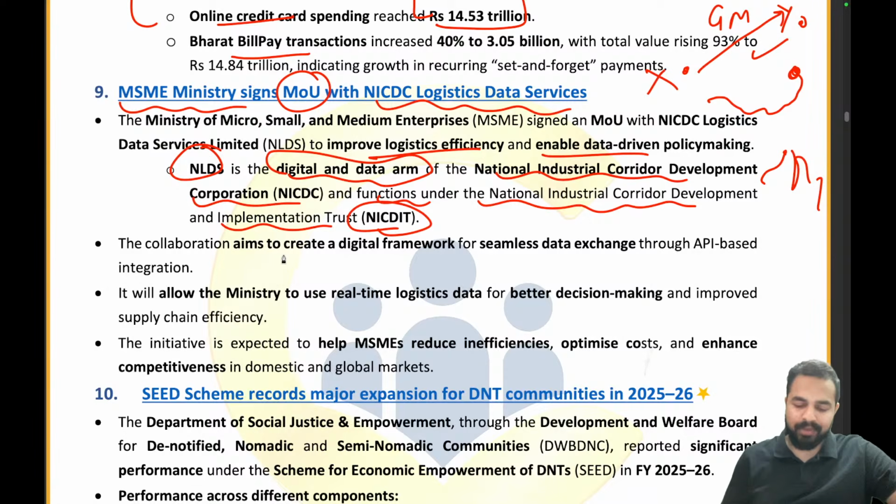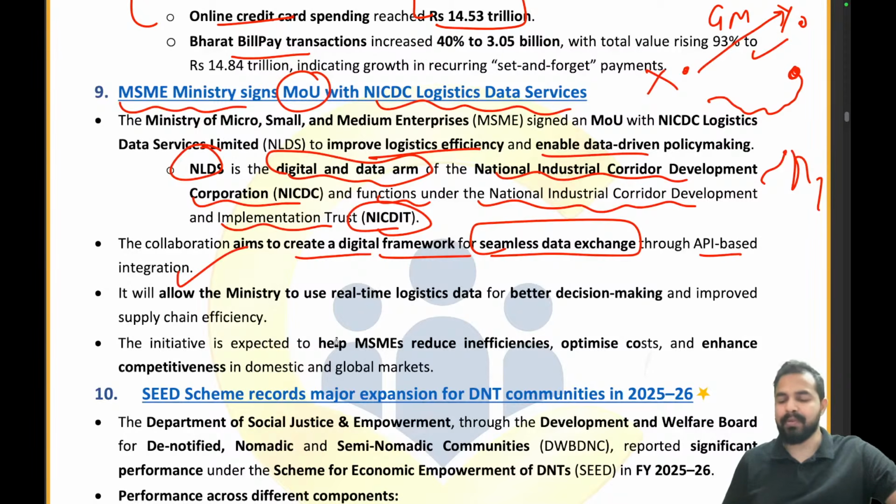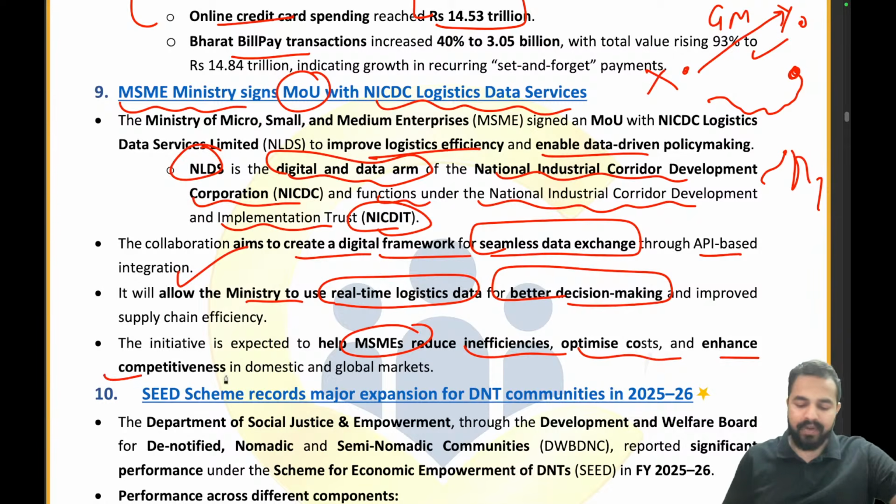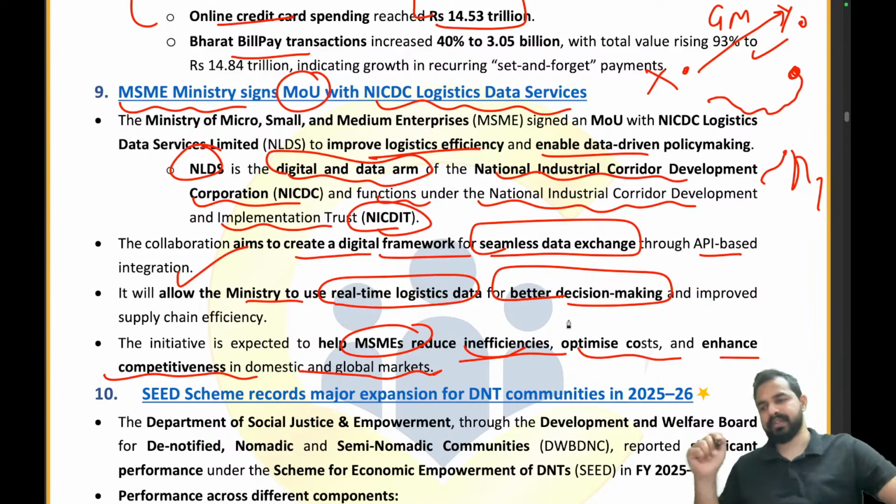The collaboration aims to create a digital framework for seamless data exchange through API based integration. So they will be providing API based integration, allowing the ministry to use real time logistic data for better decision making. So it will also help the ministry to make better decisions and improve the supply chain efficiency in our country. The initiative is expected to help MSMEs reduce inefficiencies, optimize costs, and enhance competitiveness in domestic and global markets.